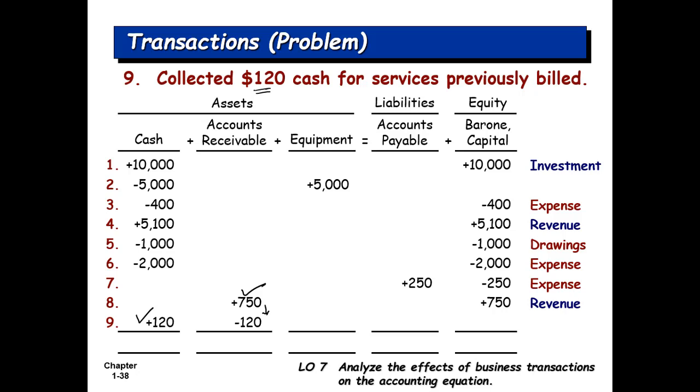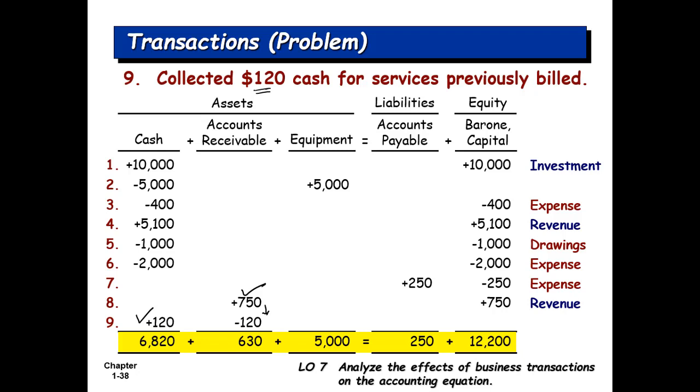So after these 9 transactions, you can make a total of each line. You can make a total of the cash. What was the net cash? There was a 10,000 increase, 5,000 decrease, 400 decrease, 5,100 increase, 1,000 decrease, 2,000 decrease, and 120 increase. The net is 6,820.